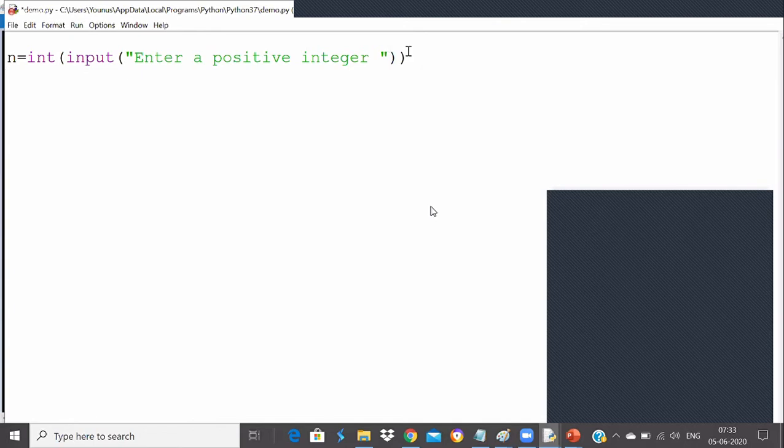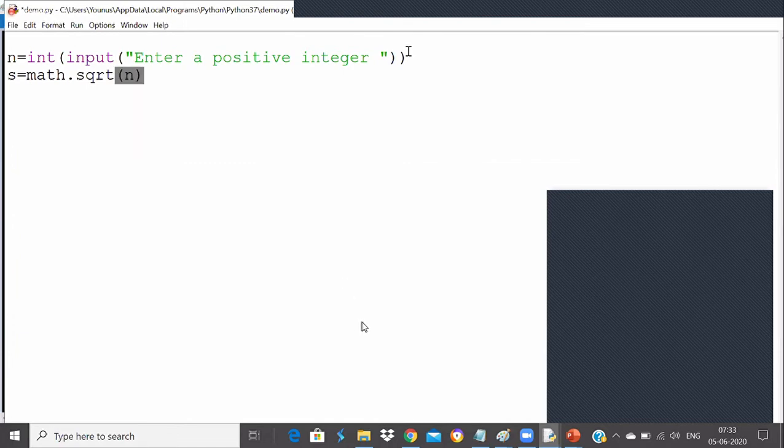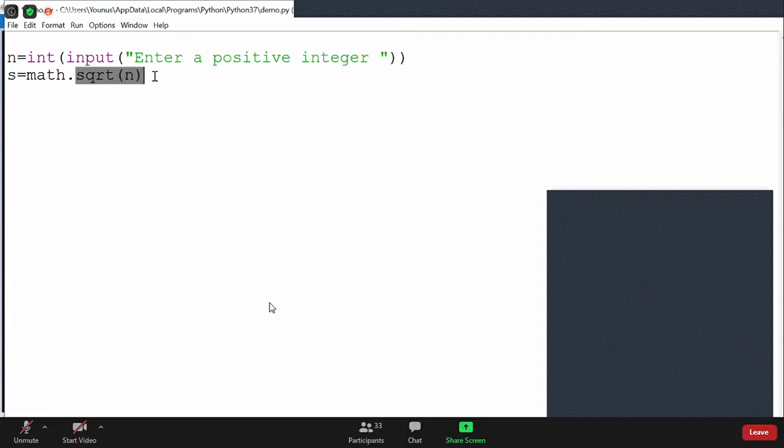For example, I want to use s is equal to find the result. Very good. And we have to use the function something like this, math.sqrt. Math is the module, and sqrt is the function I have to use now. You have to use the module name and then the function name. This is the syntax for using any function from other modules.